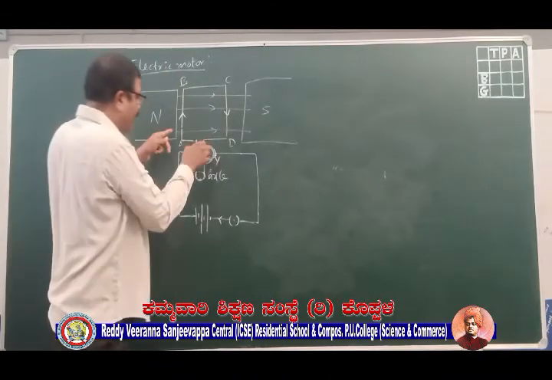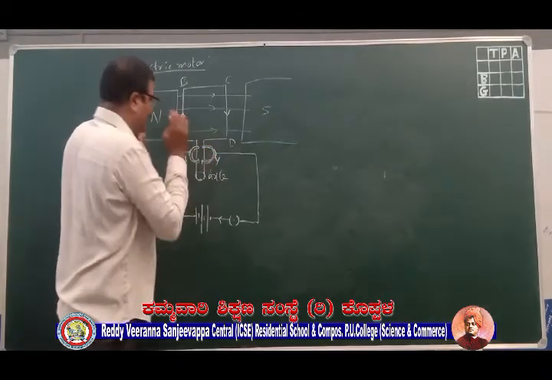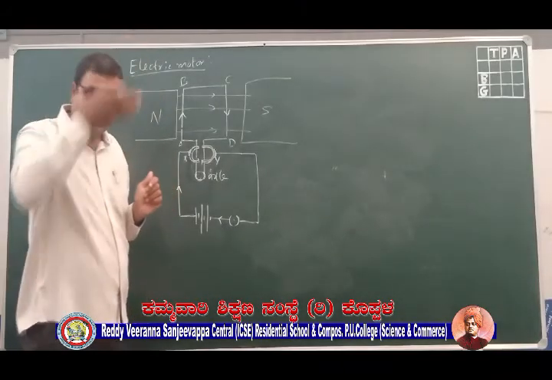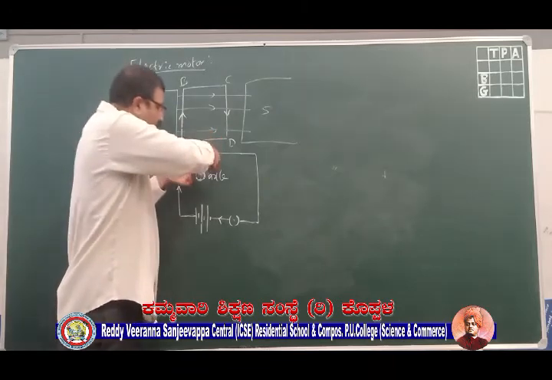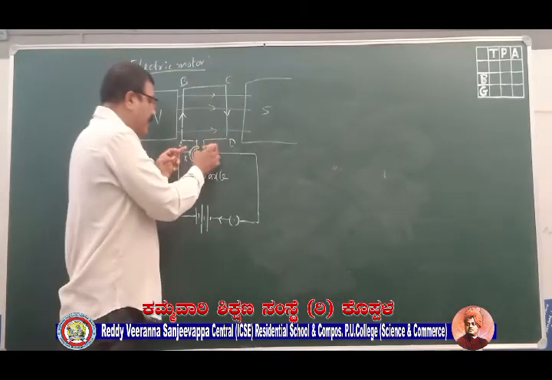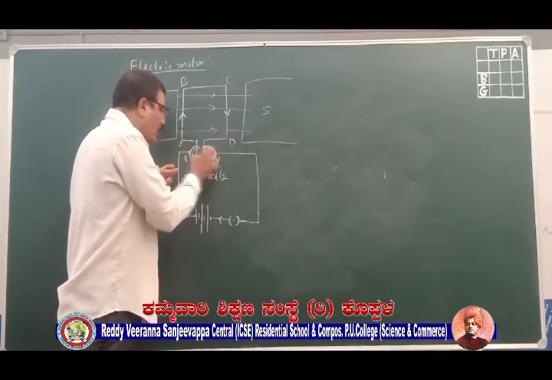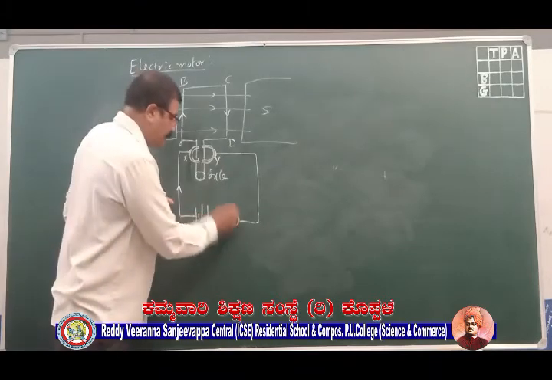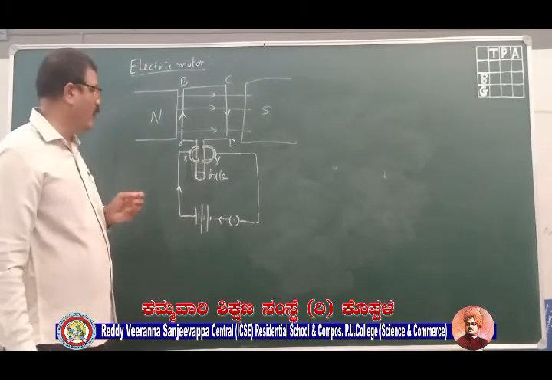Okay, this coil in turn is connected to a split ring. A split ring is a ring which is cut in half and placed on the shaft. And this split ring is connected to the wire through carbon brushes X and Y. Now, when we close the key, what will happen?